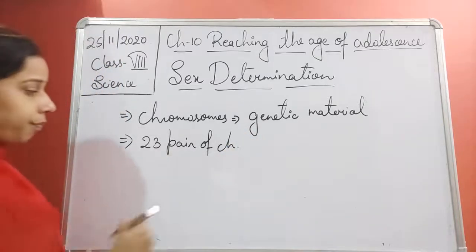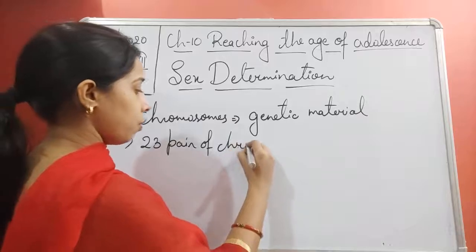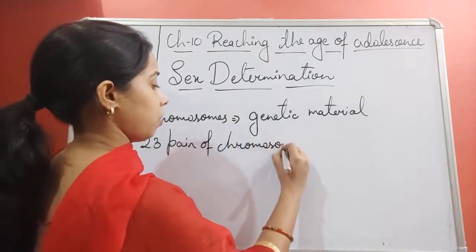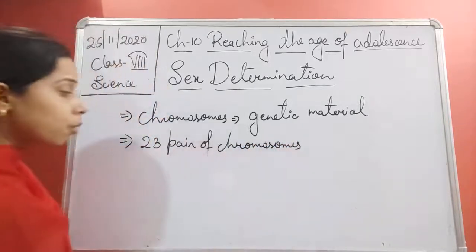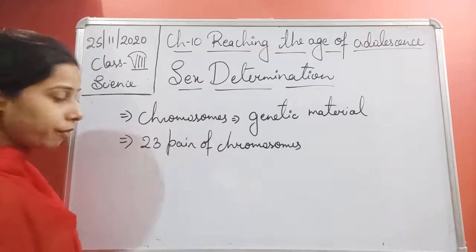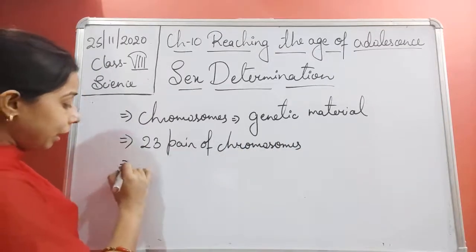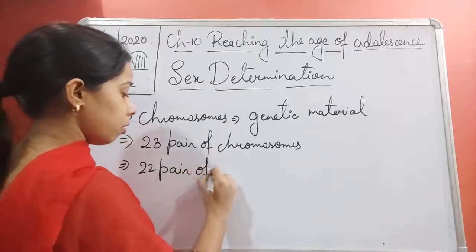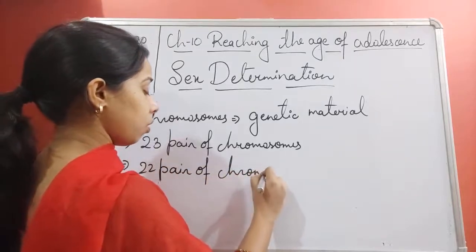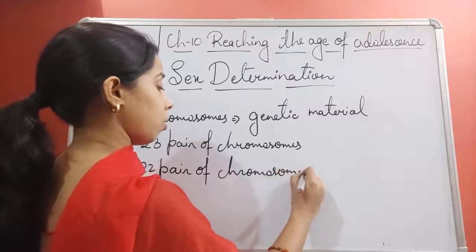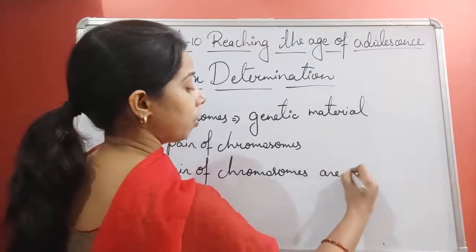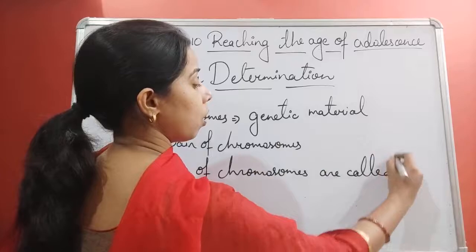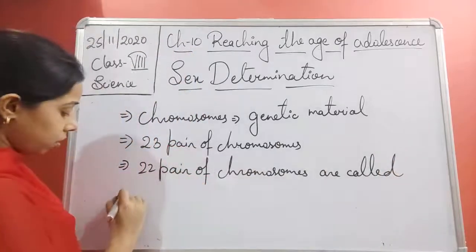Out of these 23 pairs, 22 pairs are called autosomes.